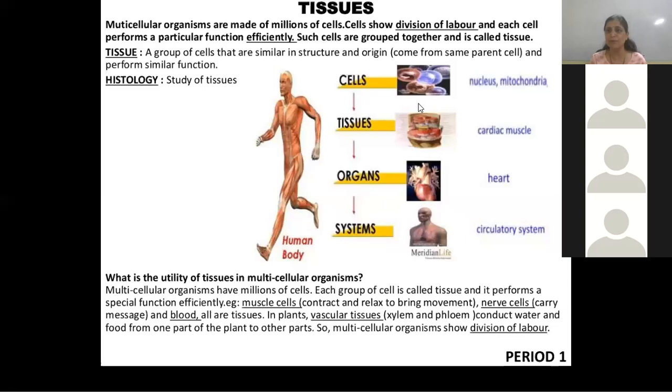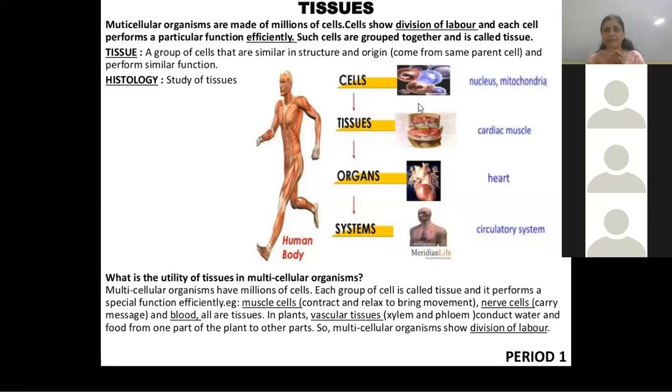Yes, now, for example, nerve tissue, the neuron, performs only one function, that is conduction of impulse. Cardiac muscle is important for the working of the heart only. So there is a division of work, division of labor. In the human body, different types of tissue are present and different tissues perform different work.